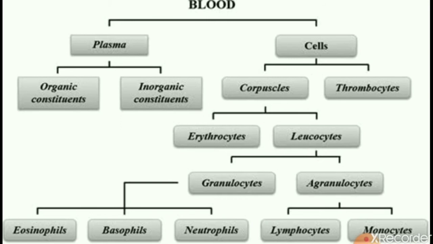Thrombocytes help in blood clotting, while corpuscles can be divided into two types, erythrocytes and leukocytes, or red blood cells and white blood cells. White blood cells can be divided into two types on the basis of the nature of their cytoplasm. They are granulocytes and agranulocytes.